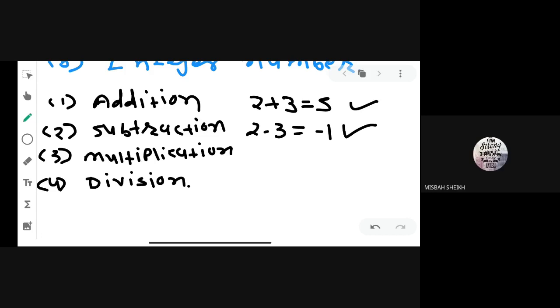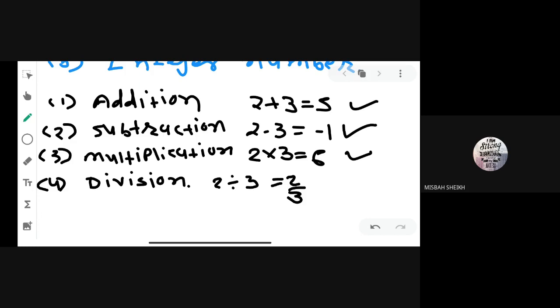Now the same thing for multiplication. 2 3s are 6. 2 and 3 are integer numbers and we get the final answer 6, which is also an integer number. So it means it is also closure. In case of division, 2 divided by 3, we get 2 by 3. And you know that 2 by 3 is not a whole number, is not an integer, but it is a rational number.